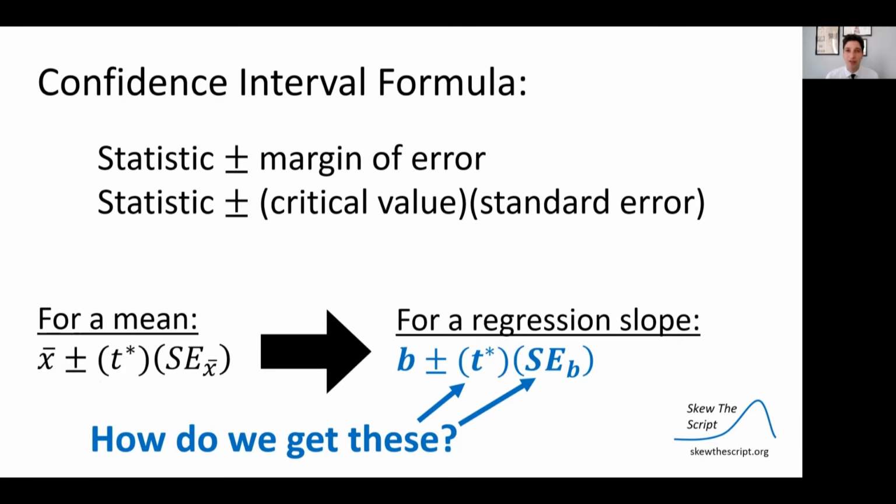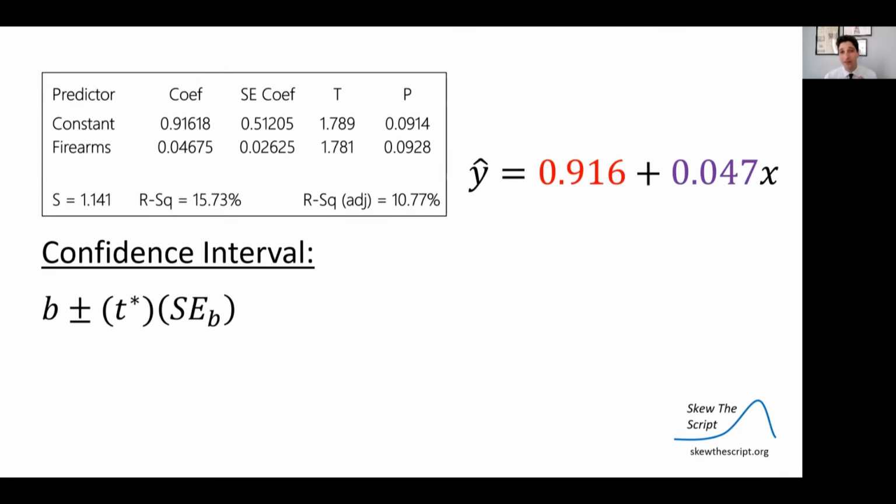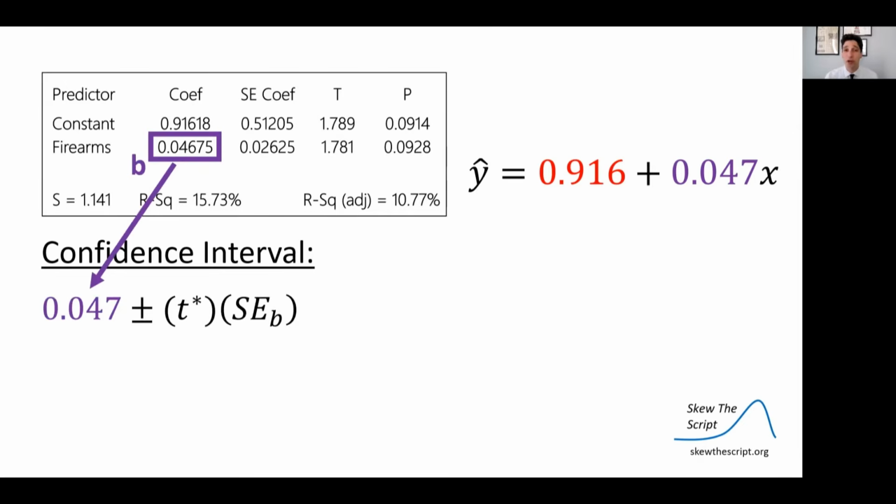So how do we get those values that we need here? Well, conveniently enough, they're provided already for you in the regression output table. And the vast majority of the time on the AP exam, when you're doing some inference for regression, they're going to go ahead and give you this table. So my b value, the coefficient value that I measured in my sample, was 0.047. So I'm going to plug that into my confidence interval formula. And my standard error, well, that's given here in the standard error column. And we're going to do that for my firearms slope coefficient. So the standard error for that coefficient was 0.026. So I'm going to go ahead and plug that in.